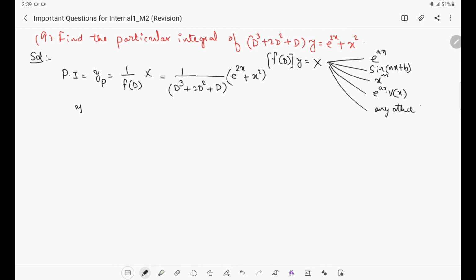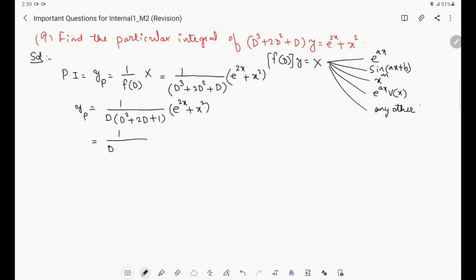So for that, what we'll do is yp equals, we'll simplify this f of D. Take D as common from this. What will remain here? D square plus 2D plus 1. Here e power 2x plus x square will be as it is, right. Here D into D square plus 2D plus 1 is there, no?